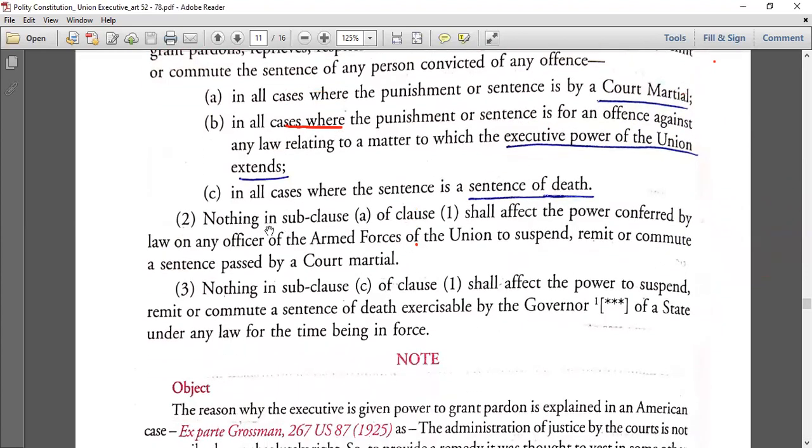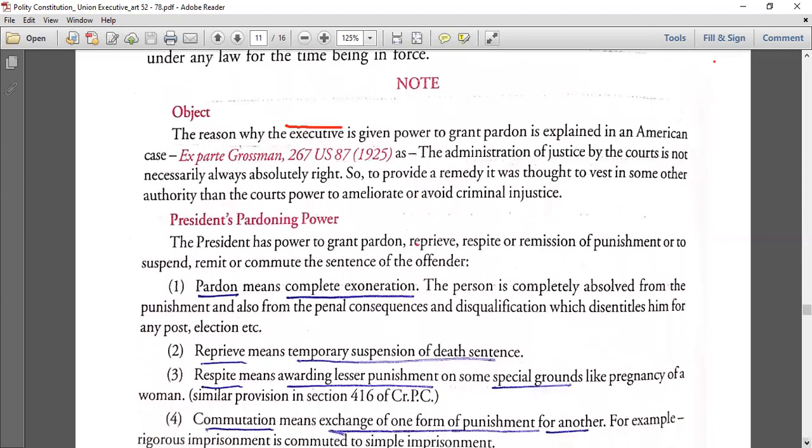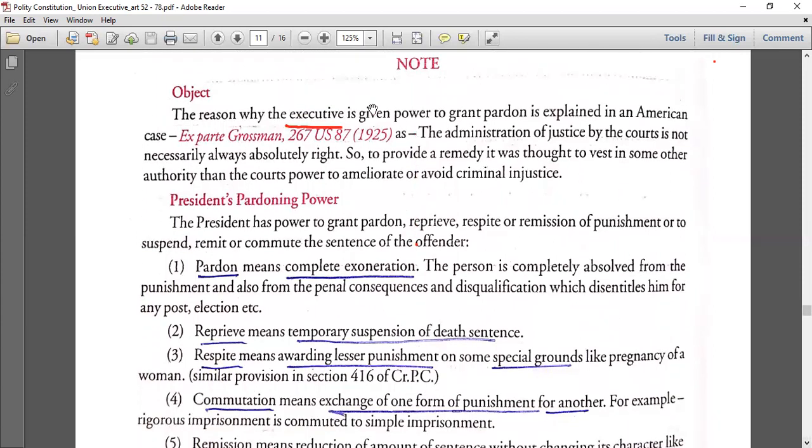But nothing in subclause 1 of clause 1 shall affect the power conferred by law on any officer of the armed forces of the union to suspend, remit, or commute a sentence passed by a court martial. Nothing in subclause C shall affect the power to suspend, remit, or commute a sentence of death exercised by the governor of a state under any law for the time being in force. So here we'll know the explanation. So, president's pardoning power.